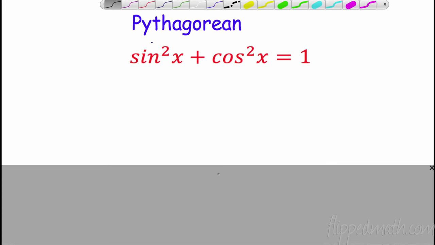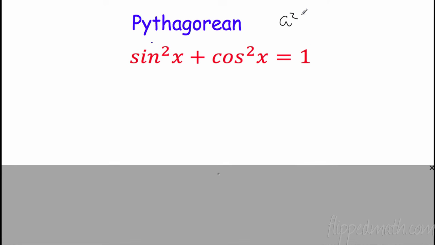All right, so here is the Pythagorean identity. This is a big one. Sine squared plus cosine squared equals 1. Remember, a squared plus b squared equals c squared. You do that on a unit circle, and you're going to get sine squared plus cosine squared equals 1.